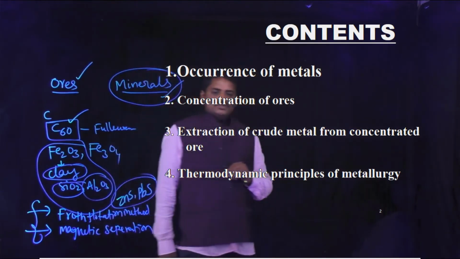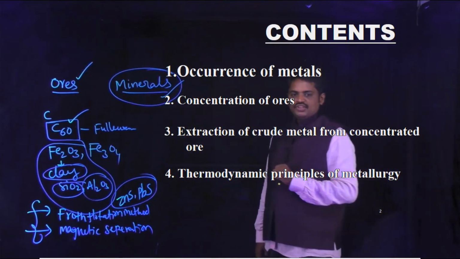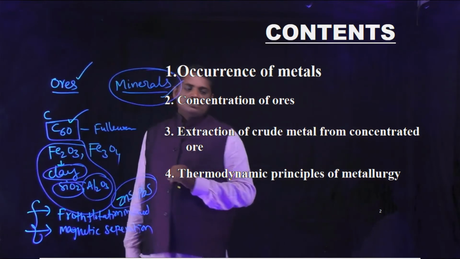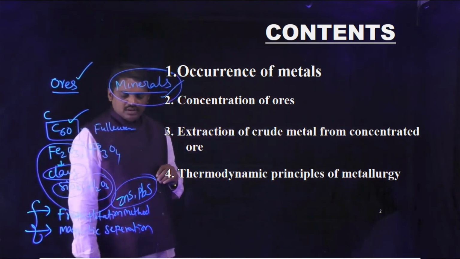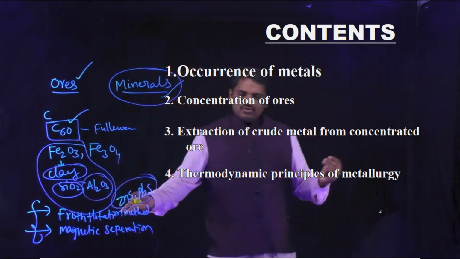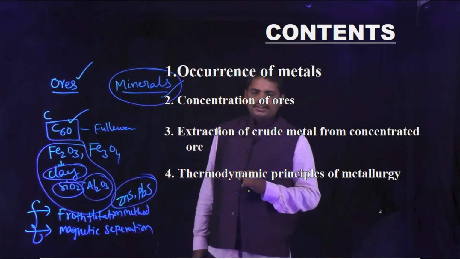Next, the third subtopic in the chapter, extraction of crude metal from concentrated ore. Generally, many ores are concentrated by using these techniques, known as concentration techniques.